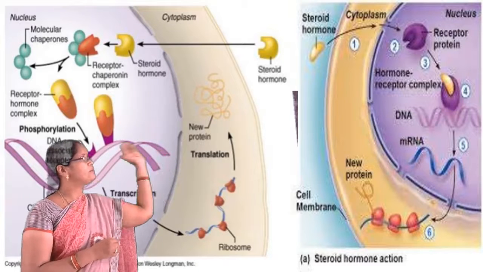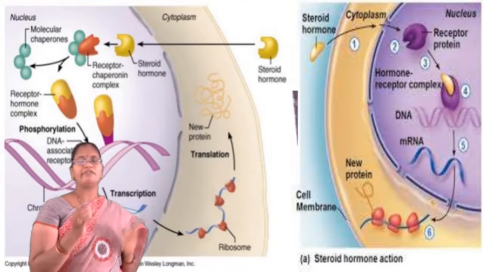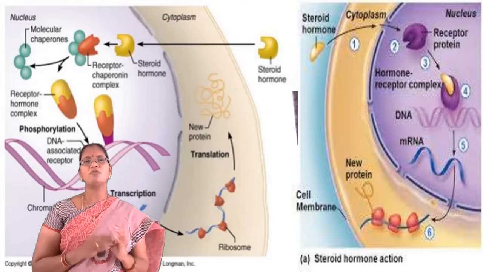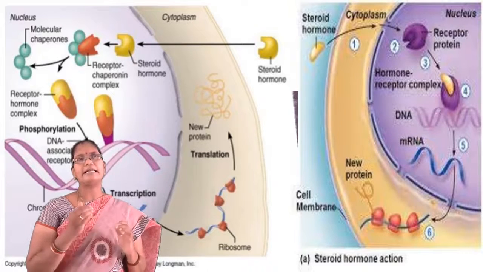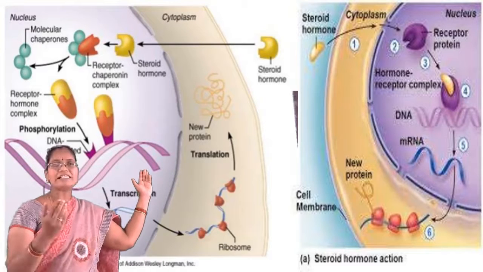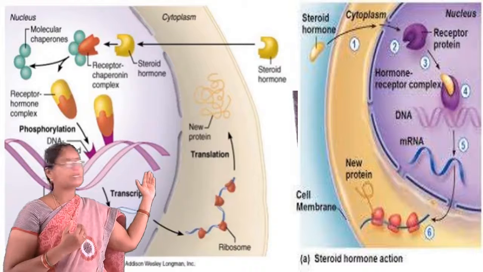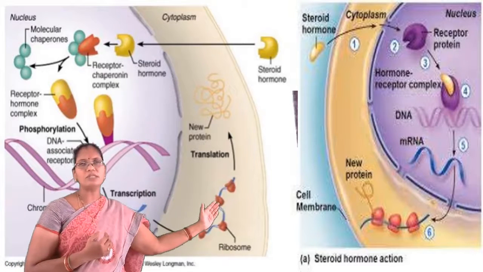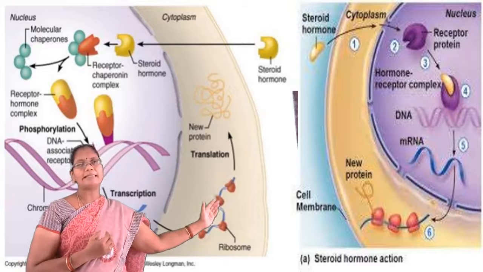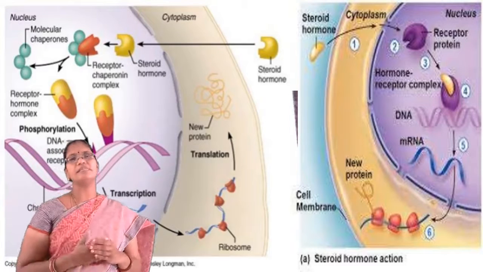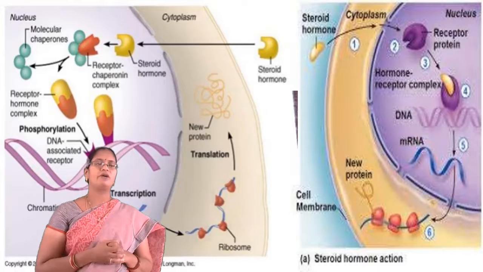This complex will move into the nucleus and bind to the specific genes called the hormone response element. This leads to the transcription of specific genes. As a result, mRNA is produced. This mRNA moves into the cytoplasm and specific proteins will be produced, and these proteins will show the effect of the hormone.